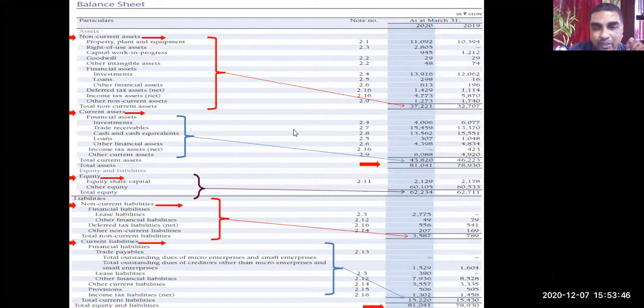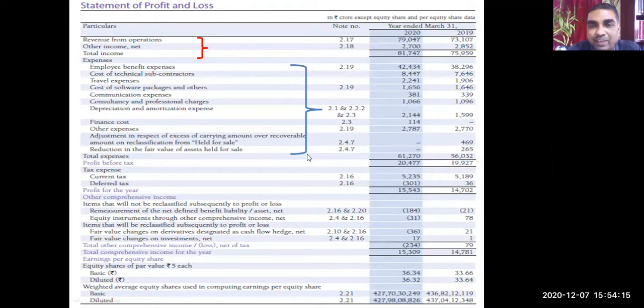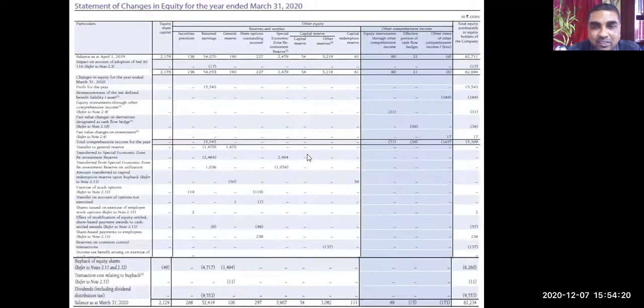Now you see this is the total of assets and the total of liabilities. They are matching. Now similarly, you can see the statement of profit and loss. Here you can see the performance. These are the main incomes or revenues. These are the expenses. Other items are also there. This is one more financial statement. The auditor also examines each item. If somebody wants to understand the detail of revenue from operations, he can refer to note number 2.17. One can find it out. These are the total figures.